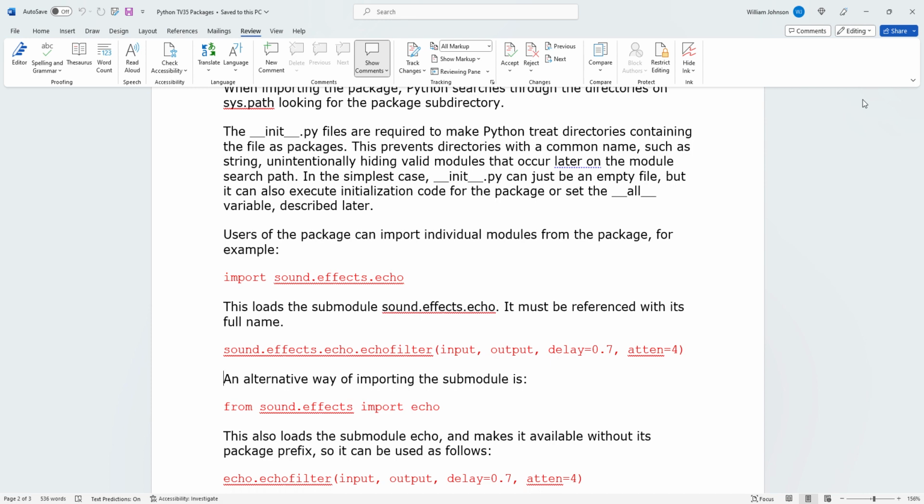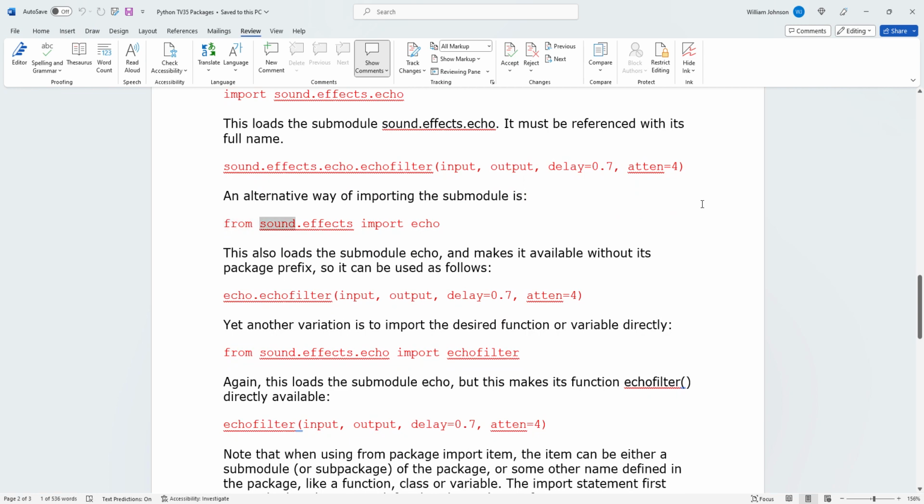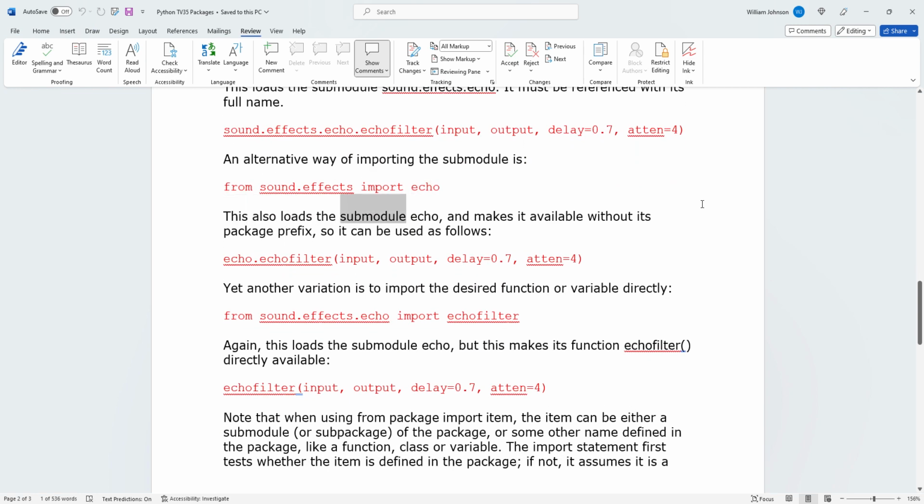Let's continue. An alternative way of importing the submodule is from sound.effects import echo. This also loads the submodule echo and makes it available without its package prefix, so it can be used as follows. echo.echofilter(input, output, delay=0.7, atten=4).